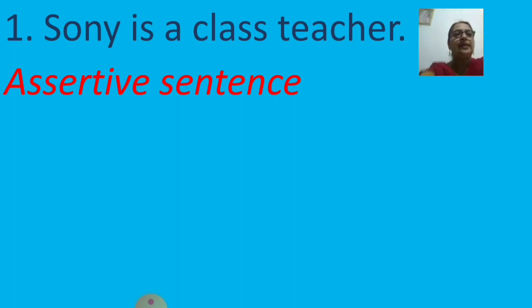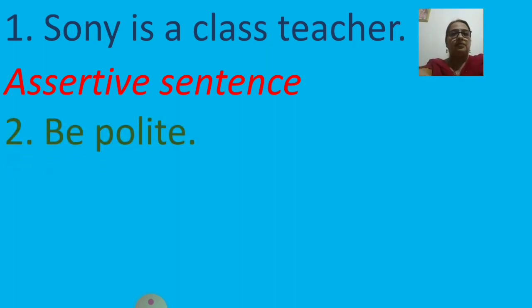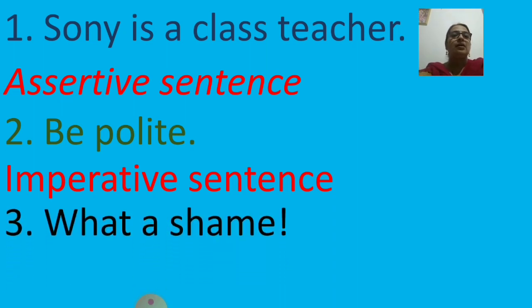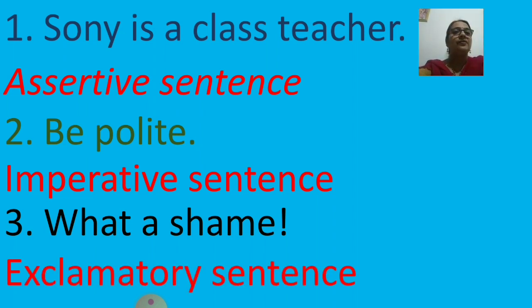Let's move ahead and see the second sentence. Be polite. Is it a request or advice? It's advice. So, it is an imperative type of sentence. Third sentence is, what a shame! First letter capital, at the end exclamation mark. So this is an exclamatory type of sentence.